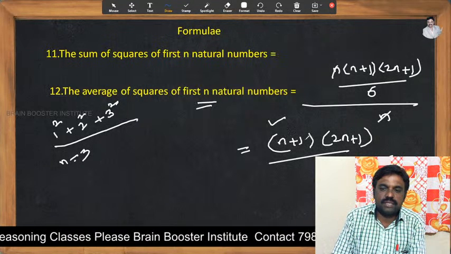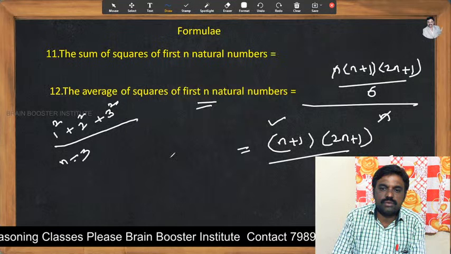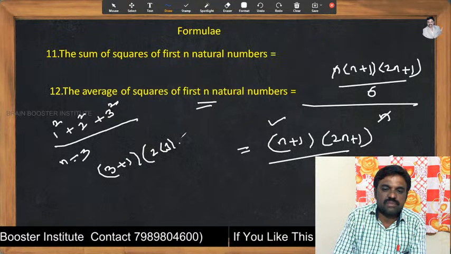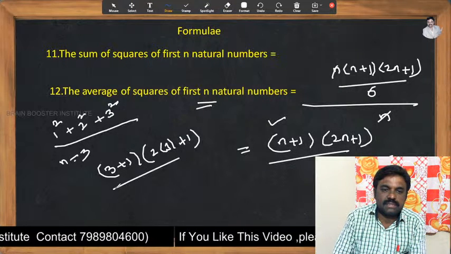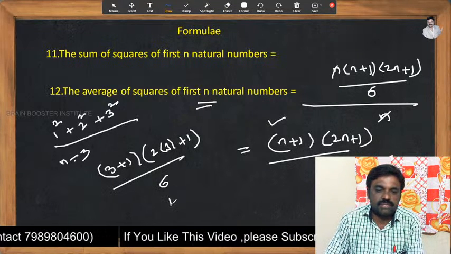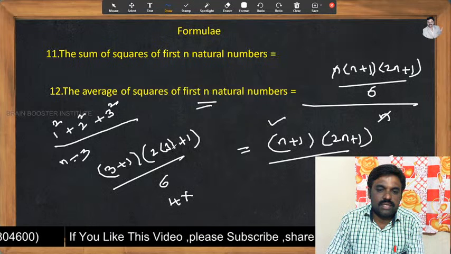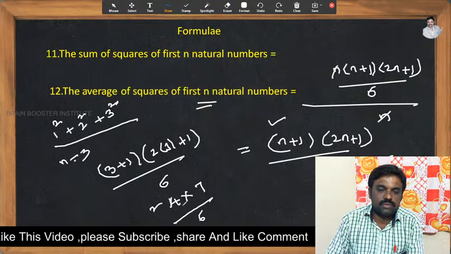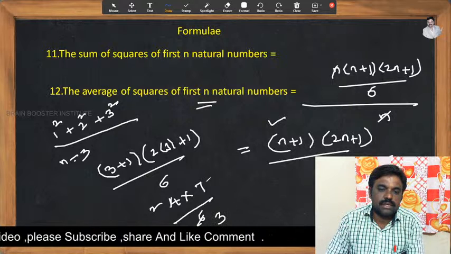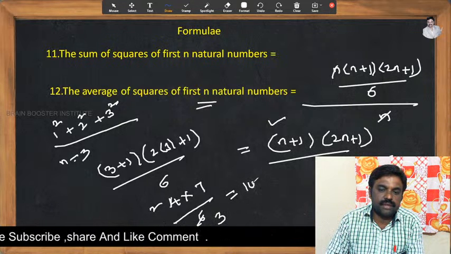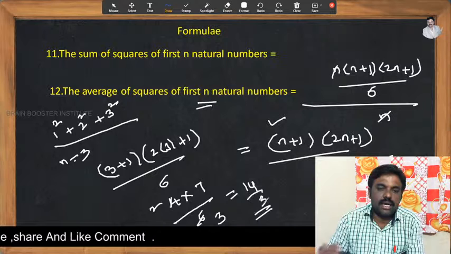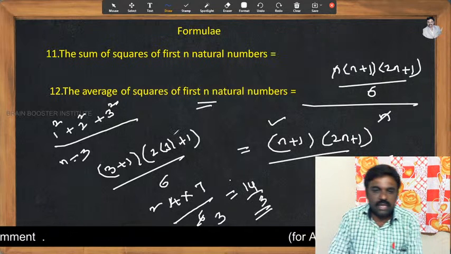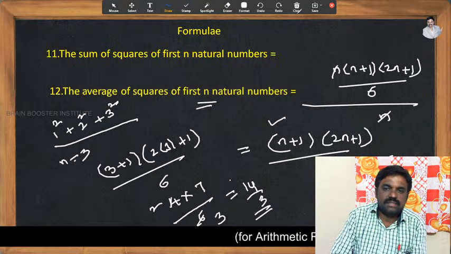So substitute n is equal to 3: (3 plus 1) of (2 of 3 plus 1) by 6. 3 plus 1 is 4, into 2 threes are 6, plus 1 is 7, by 6. Now 2 twos are 4, 2 threes are 6, 2 7s are 14, by 3 would be the average of the squares of the first 3 natural numbers. Now let's see whether it is correct or not.